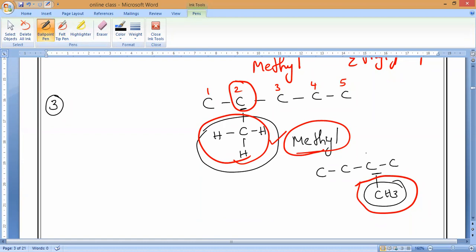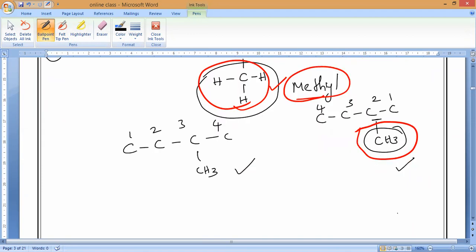For example, for this, how to write, this side or this side? Now I will write like this. Which is correct? You people tell me. So now the same CH3 I kept here. Now I have written 1, 2, 3, 4, and here 1, 2, 3, 4. Which is correct? The second one is correct, sir.